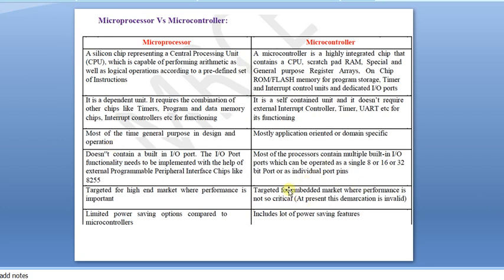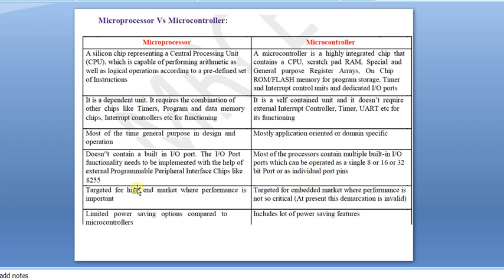But it is not required in microcontrollers. The inbuilt IO ports, which are 8-bit, 16-bit, 32-bit ports, or individual port pins, are available in microcontrollers. Whereas the 8255 is an 8-bit PPI, so every time, if it is a 16-bit processor, it should communicate with the 8-bit 8255, and a 32-bit or 64-bit processor should also communicate with the 8255 only. That is a disadvantage of the microprocessor, and it is good in the microcontrollers.